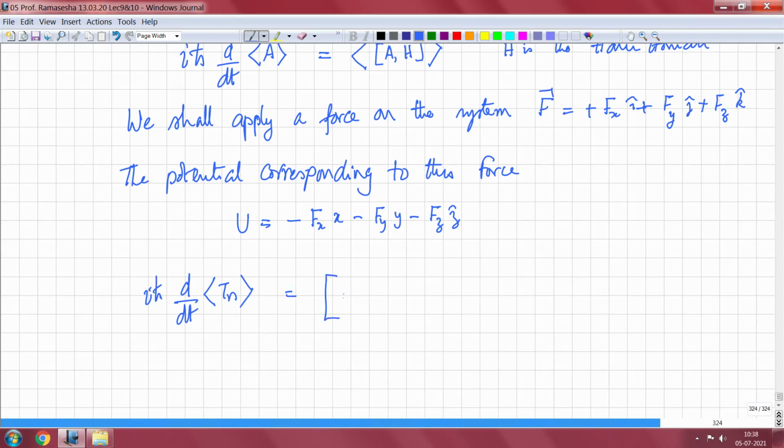This is given by the commutator of T_n with H_0, the crystal Hamiltonian, minus F_x x minus F_y y minus F_z z, because this part is the potential U that I have added to impart the force F given here. Now we know that T_n comma H crystal is equal to 0.